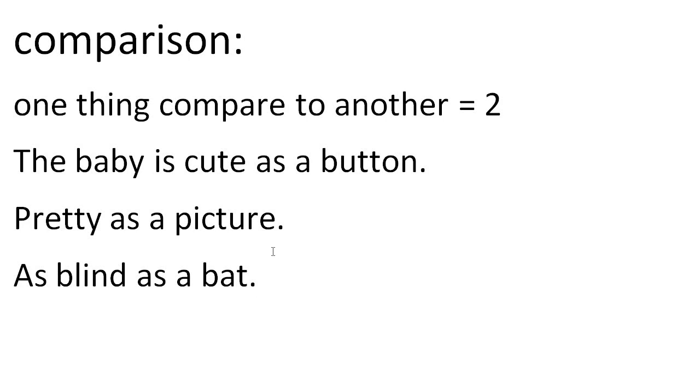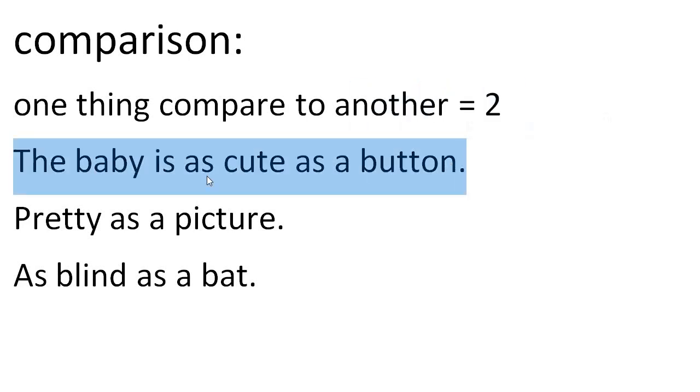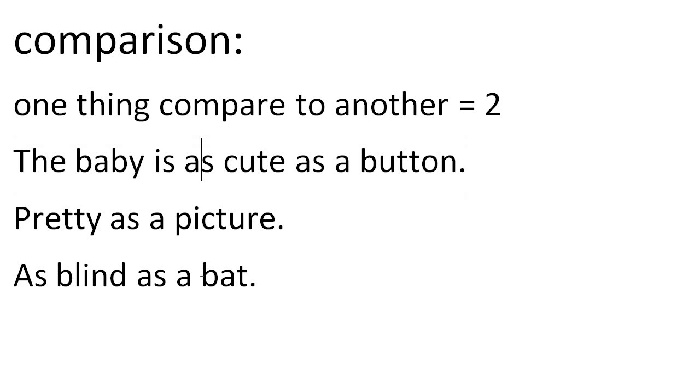So those are kind of common similes, but they follow the same rules. They still have as. So the baby is, oops, I missed a word there. As cute as a button. Sorry about that, right? The baby is as cute as a button. I missed one as. Okay, pretty as a picture, as blind as a bat.